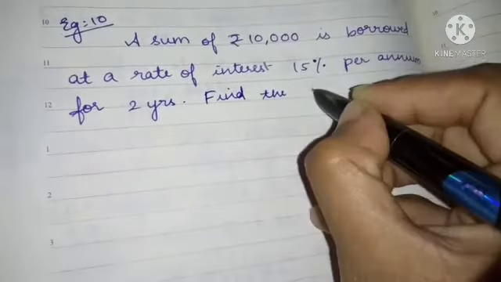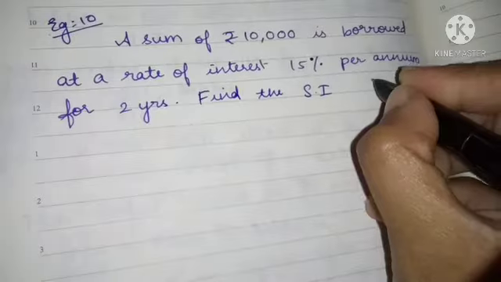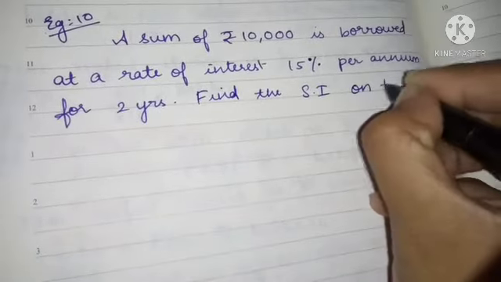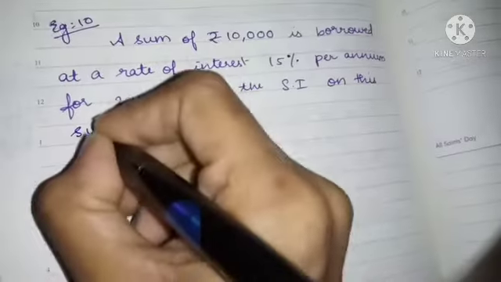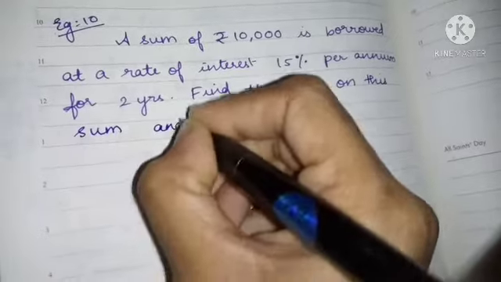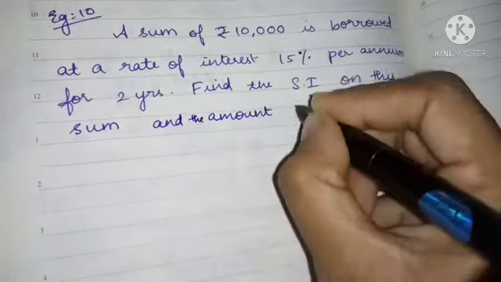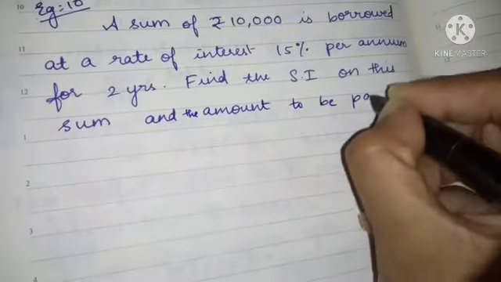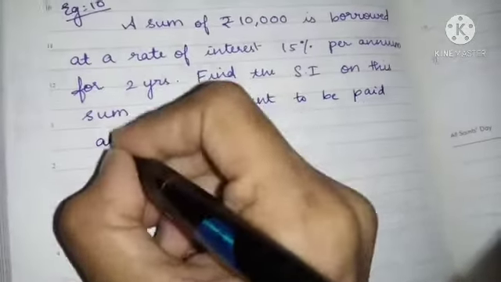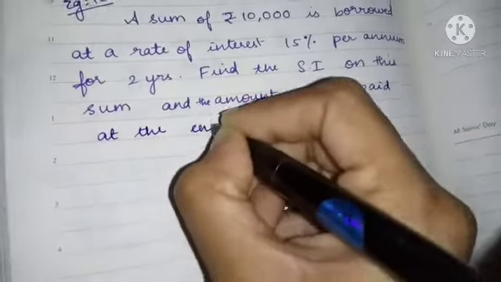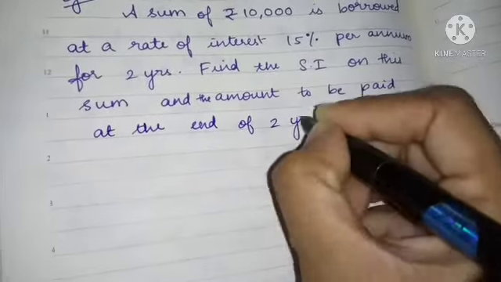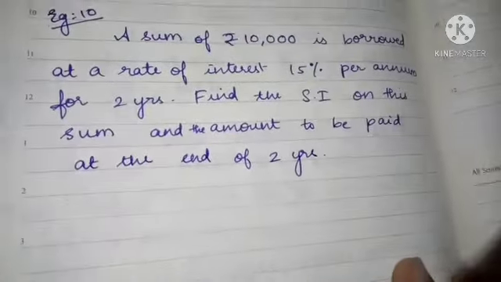Find the simple interest on this sum and the amount to be paid at the end of 2 years. This is the question.